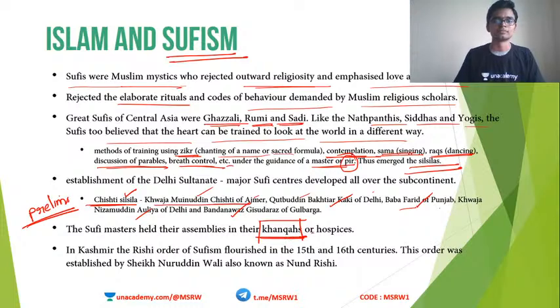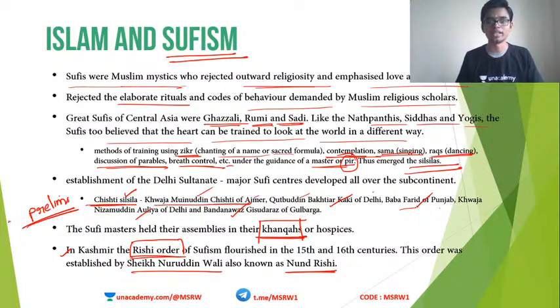Another term. Khanqahs mean what? Hospices, the areas where they conducted their assemblies or discussions. Those places were known as Khanqahs or hospices. In Kashmir also, a separate branch of Sufism started flourishing, and that is known as the Rishi order. The Rishi order of Sufism flourished in Kashmir, and it was established by Sheikh Nuruddin Wali, known as Nund Rishi.